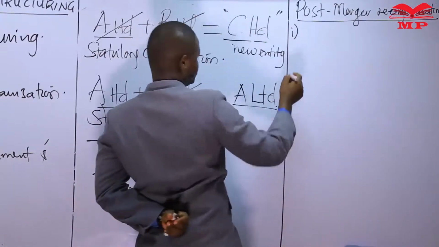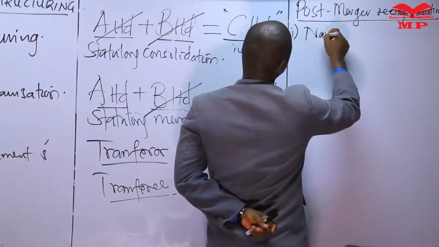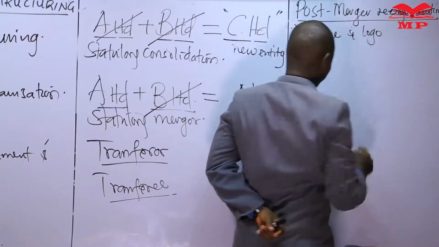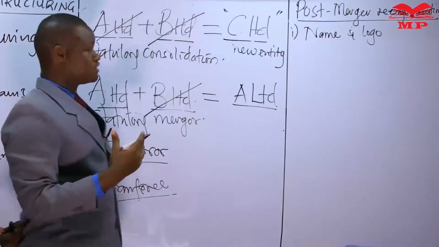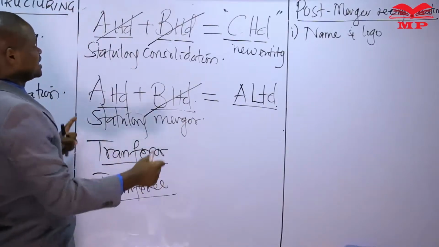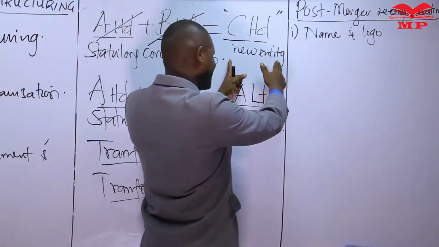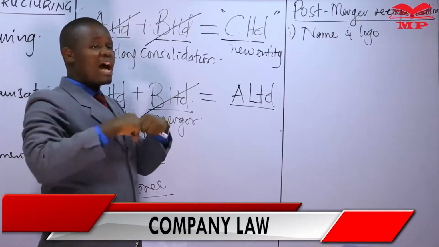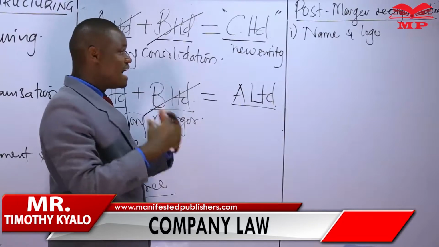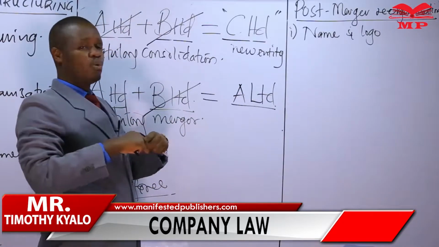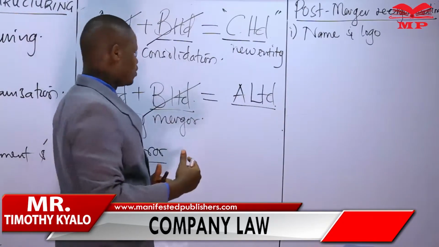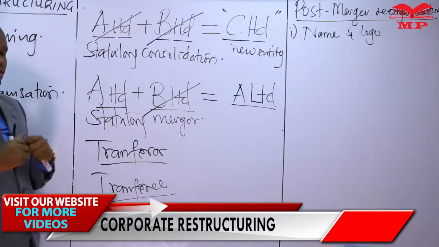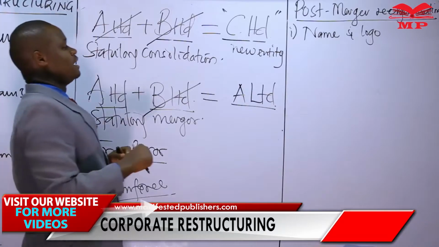One of the things they have to deal with will be the name and logo of the company. This is as far as the identity of this company is concerned. We have now become a new company in the case of a statutory consolidation. So we have to get a new name for our company. We have to get a new emblem, a new logo, corporate colors, and all those things that go to identifying ourselves as a body corporate.